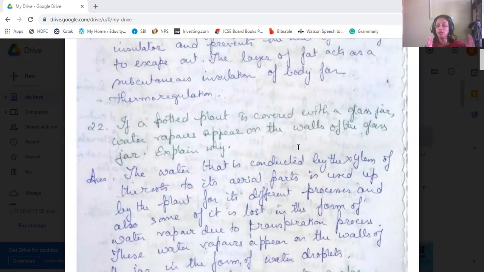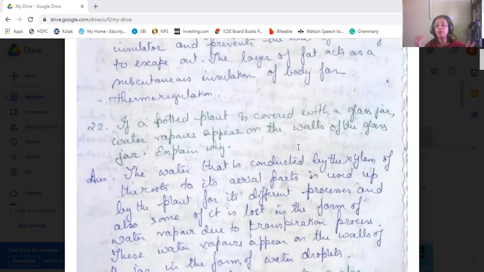This water is used by the plant for different processes like manufacture of their food, and the extra water that is remaining is transpired by the plant, given out in the form of water vapor. The process is transpiration, the form is water vapor.